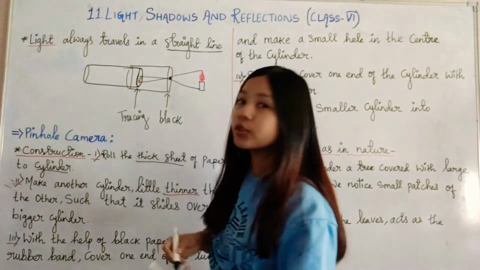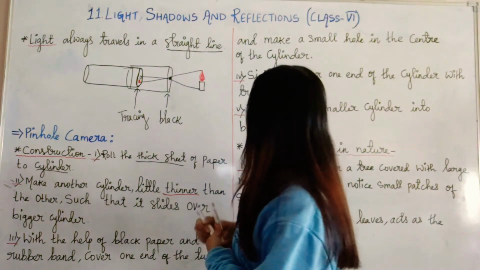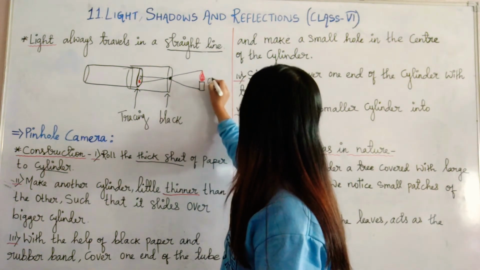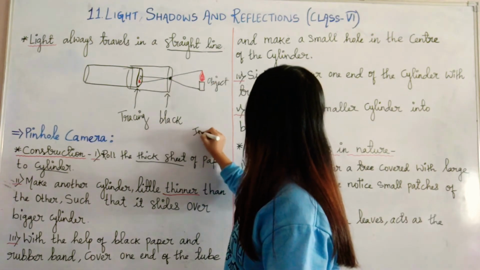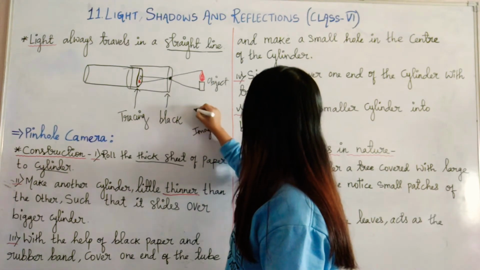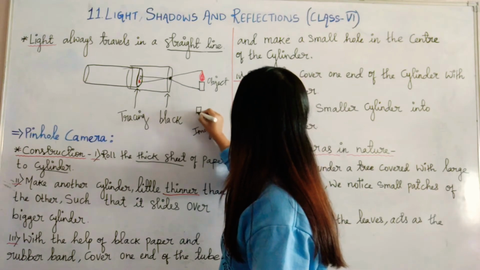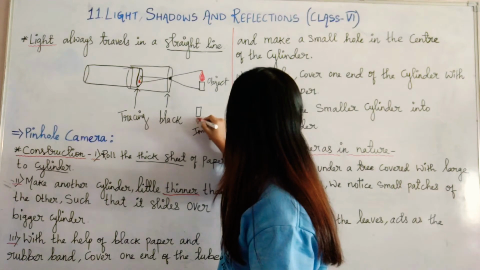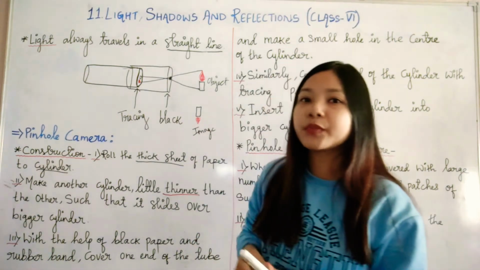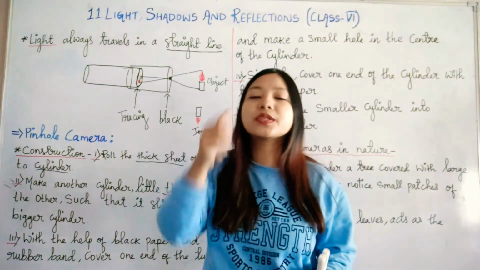This is actually inverted. That means this is the object which you are observing, but when you see the image, it will be upside down. It will be smaller in size and upside down like this. It will be smaller than the object and upside down.